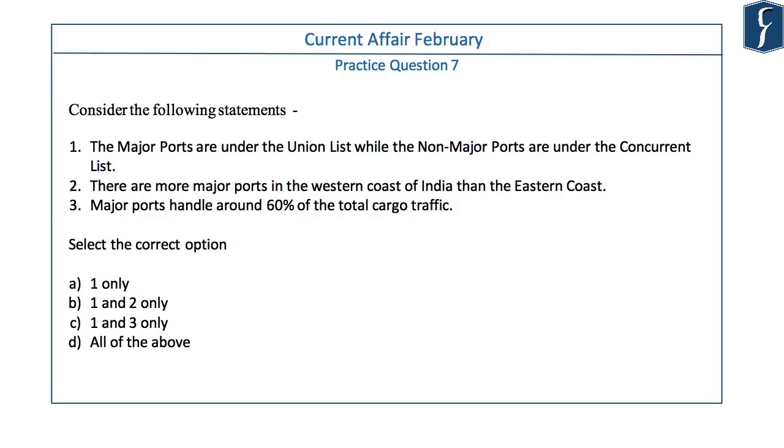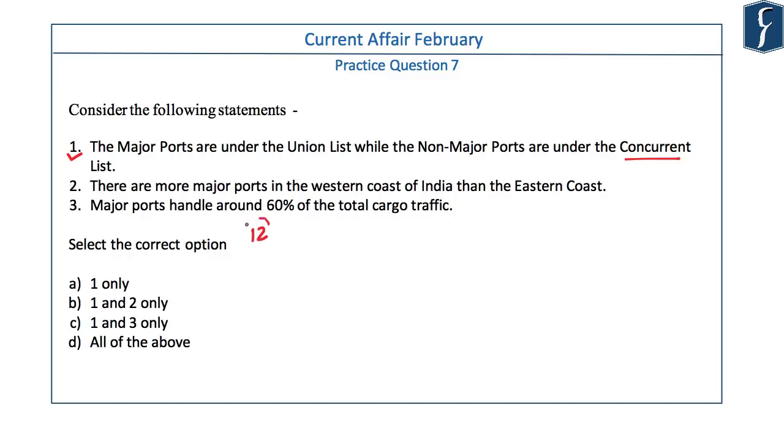Now let us consider this question. The major ports are under the union list while the non-major ports are under the concurrent list. There are more major ports on the western coast of India than the eastern coast. Major ports handle around 70% of total cargo traffic. The first statement is correct. Major ports are in the union list. You have to mind that non-major ports are not in the state list, but they are in the concurrent list. So this is a correct statement.